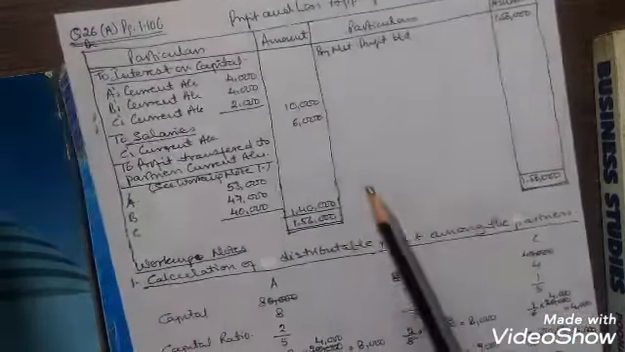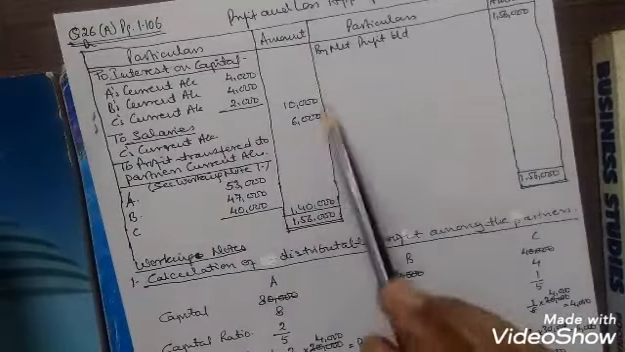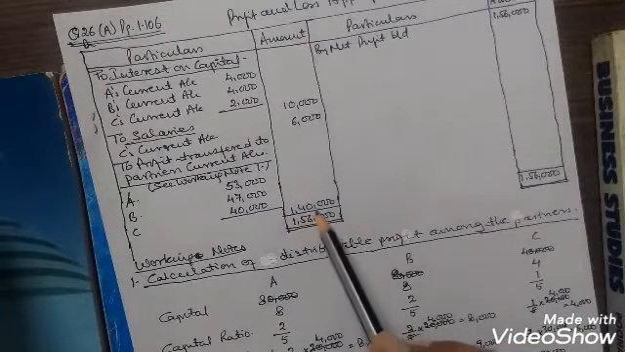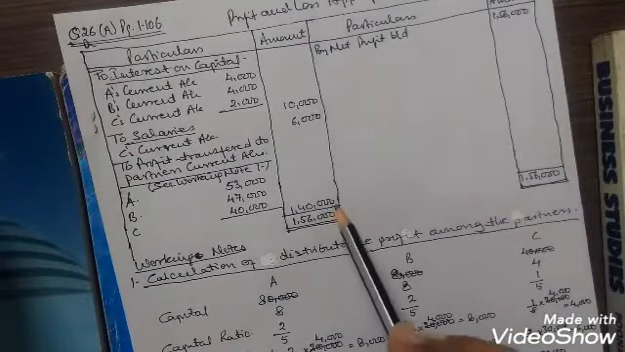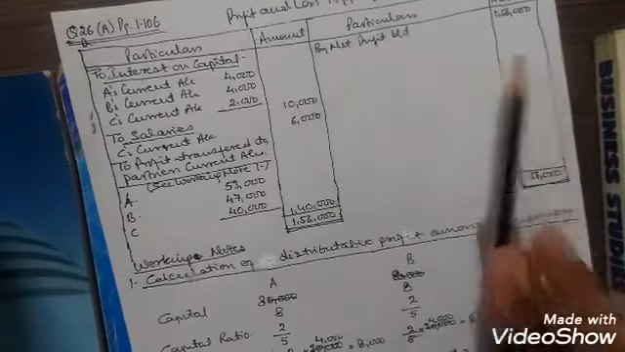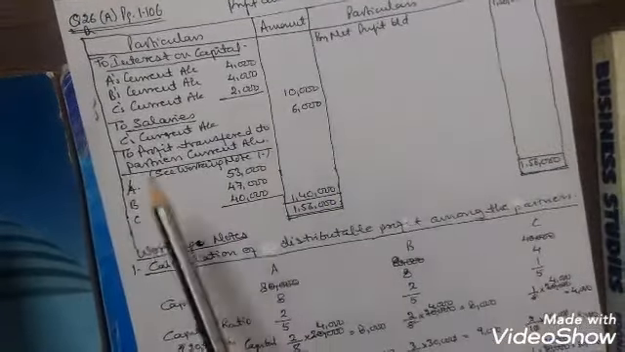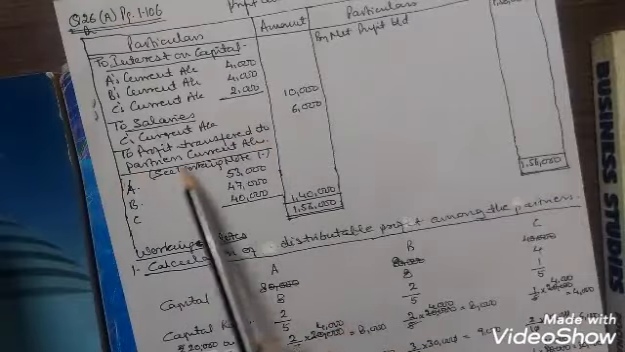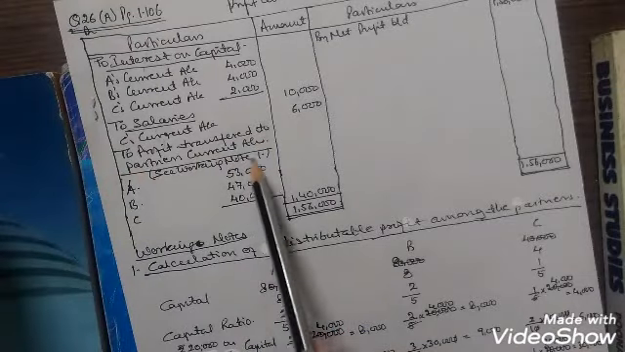Now the balancing will be done. The balancing comes to rupees 1,40,000. This is the profit which is to be distributed. Now how will the profit be distributed? To profit transferred to partners' current accounts, see working note number 1.